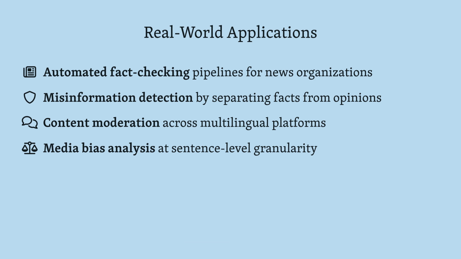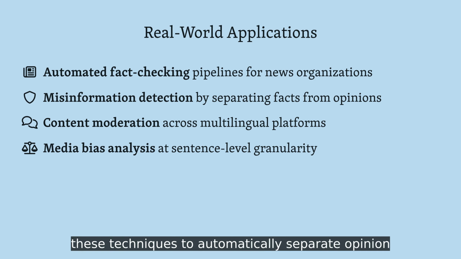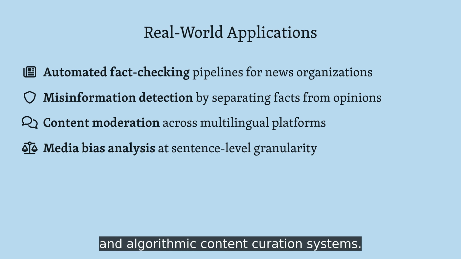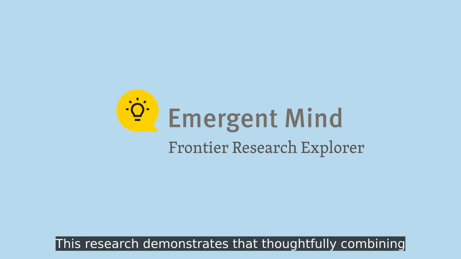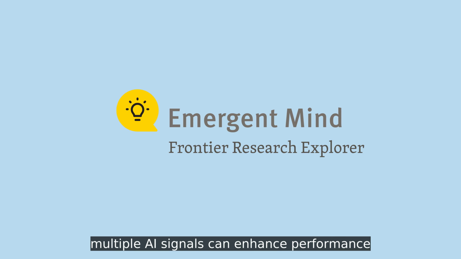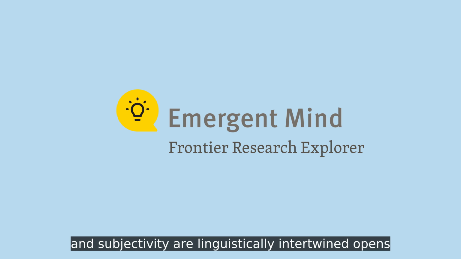News organizations and social media platforms can use these techniques to automatically separate opinion from fact, supporting both human fact-checkers and algorithmic content curation systems. This research demonstrates that thoughtfully combining multiple AI signals can enhance performance on nuanced language understanding tasks, even when those signals come from different domains. The key insight that sentiment and subjectivity are linguistically intertwined opens new possibilities for multilingual content analysis.